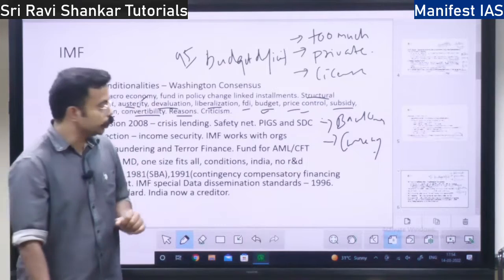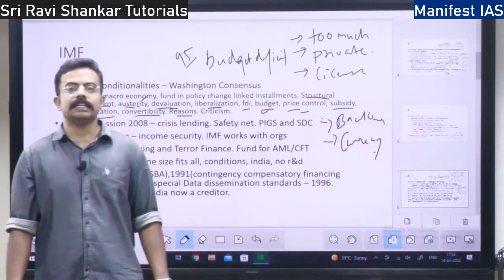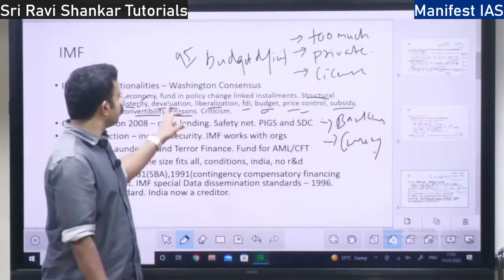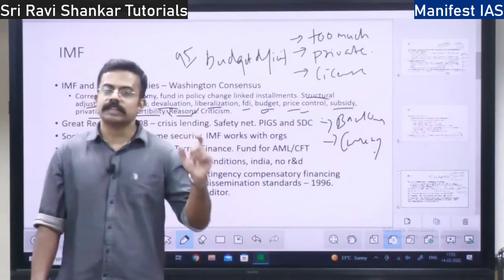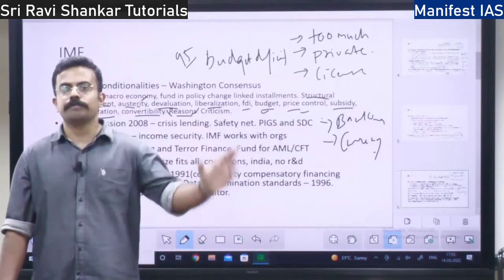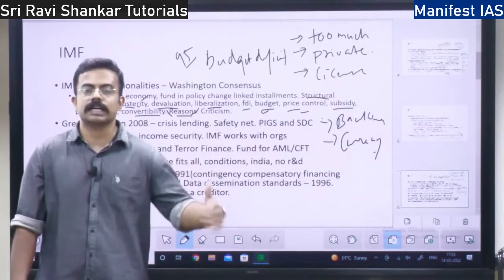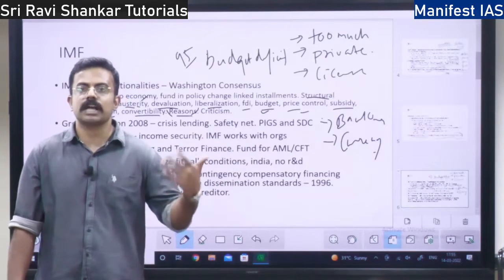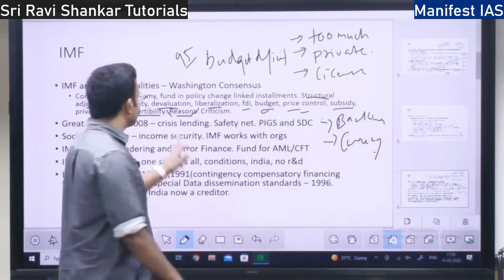In order to do that, only the IMF imposes conditionality. So it is not because of some vested interest, it is because of some scientific principle that if you follow these changes, your economy will become strong, your currency will become strong, your fiscal position will become strong, right? So that is the concept.